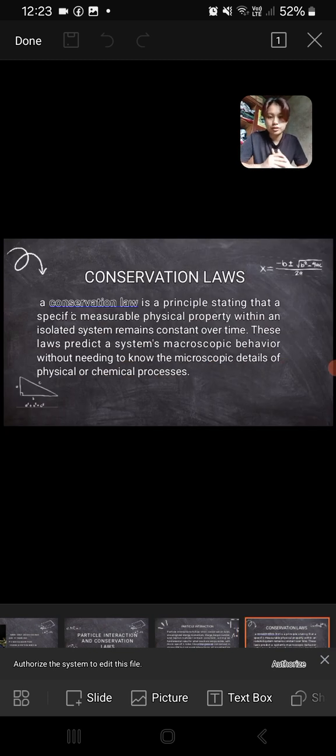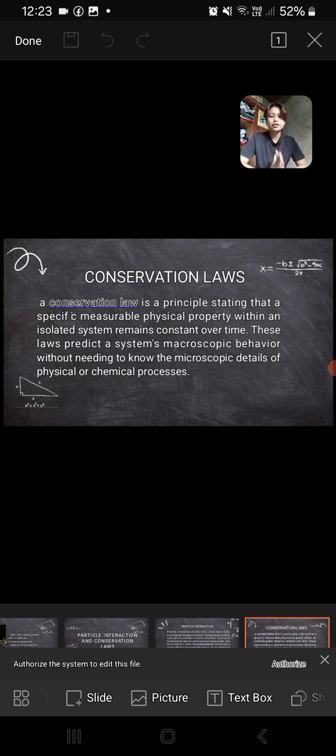So, conservation laws. A conservation law is a principle stating that a specific measurable physical property within an isolated system remains constant over time. These laws predict a system's macroscopic behavior without needing to know the microscopic details of physical or chemical processes.